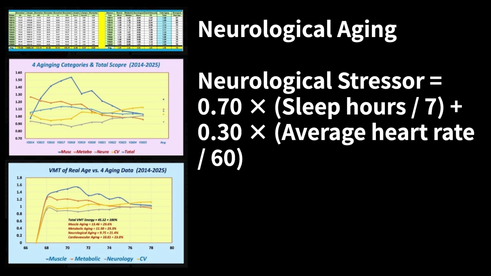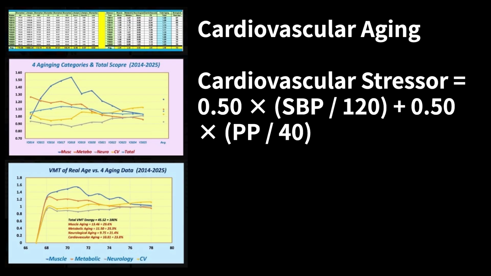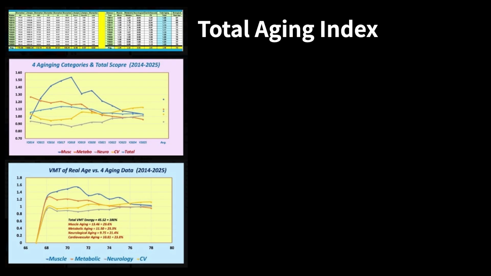Neurological aging. Neurological stressor equals 0.70 times the quantity of sleep hours divided by 7, plus 0.30 times the quantity of average heart rate divided by 60. Cardiovascular aging. Cardiovascular stressor equals 0.50 times the quantity of SBP divided by 120, plus 0.50 times the quantity of PP divided by 40.